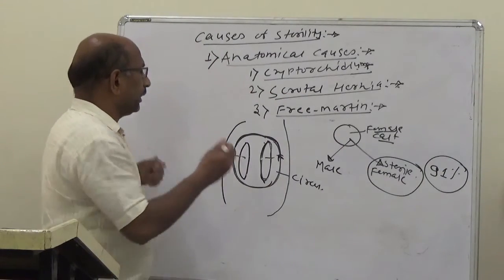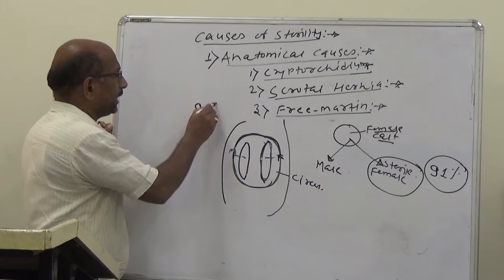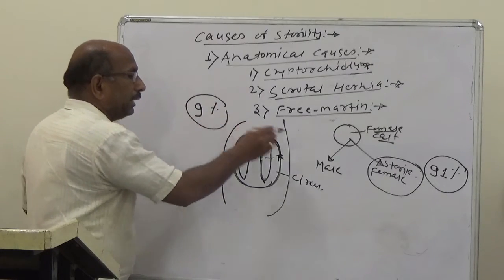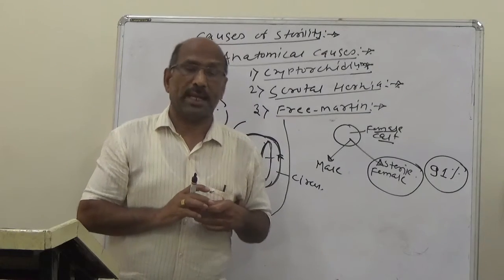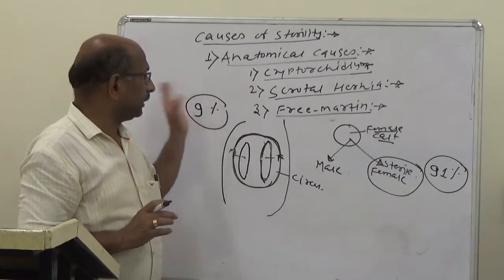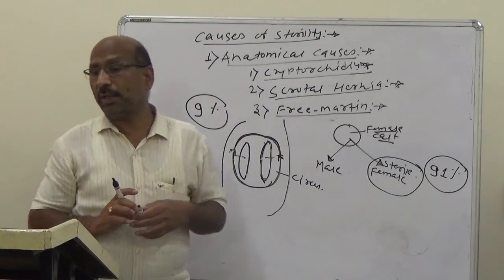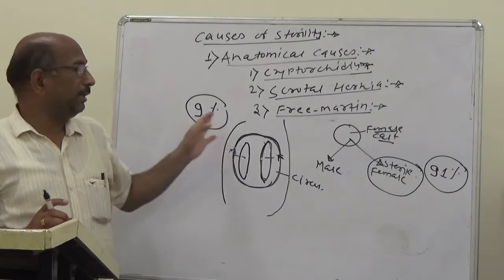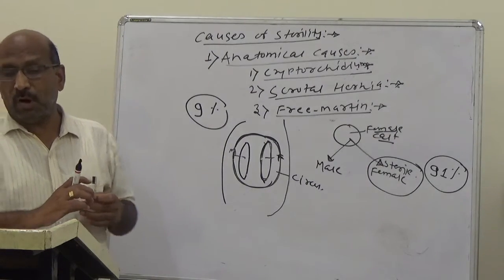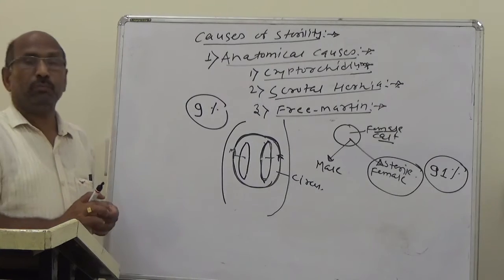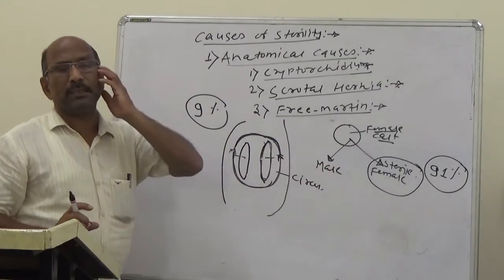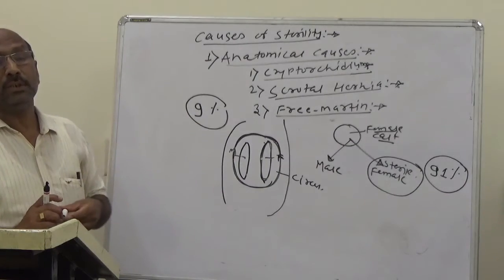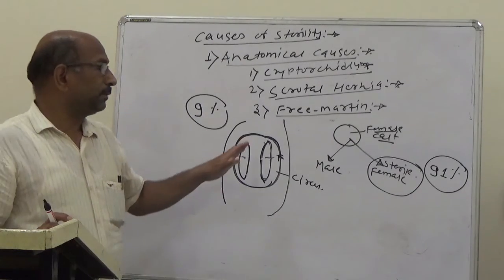But in the remaining 9% of cases, the females may be fertile. Occasionally about 9% of females born with the male will breed.